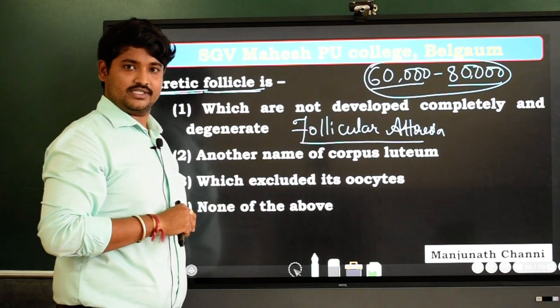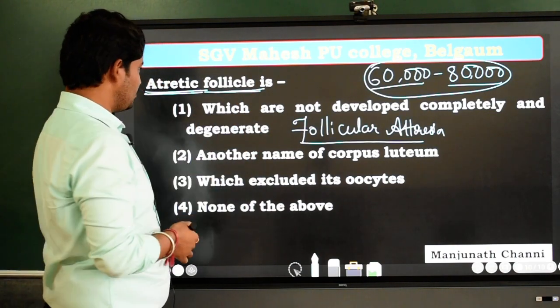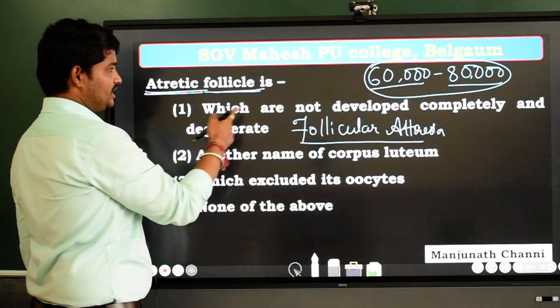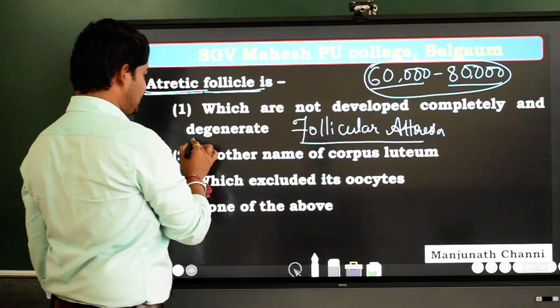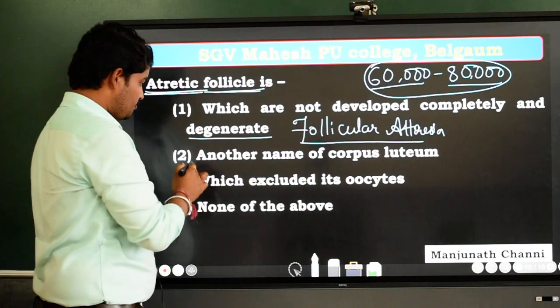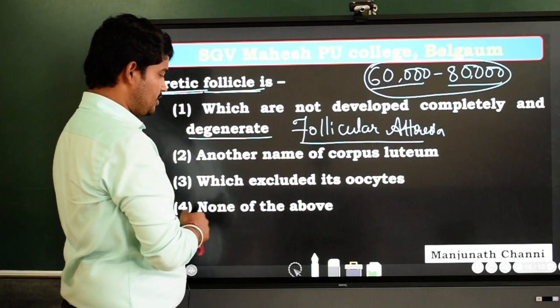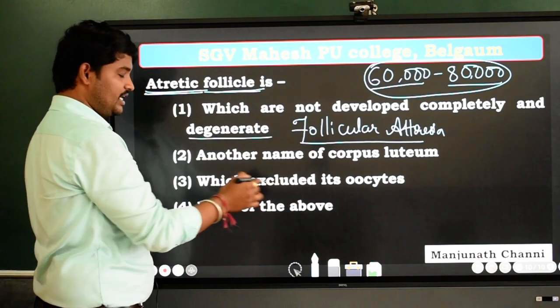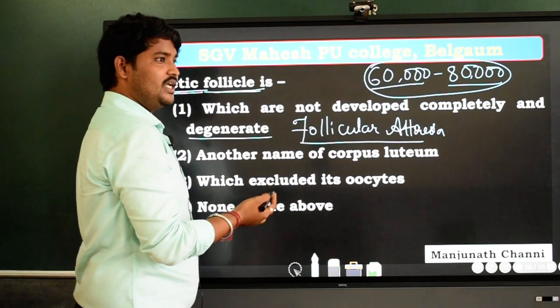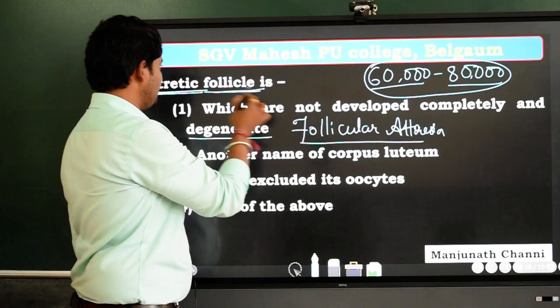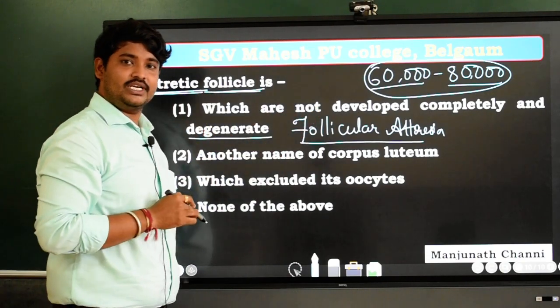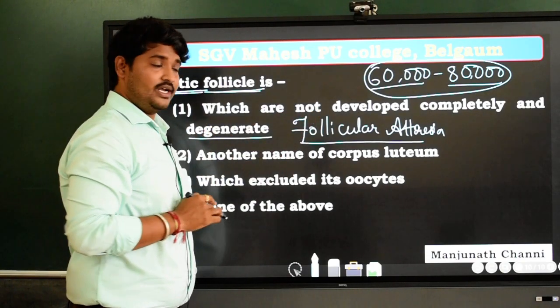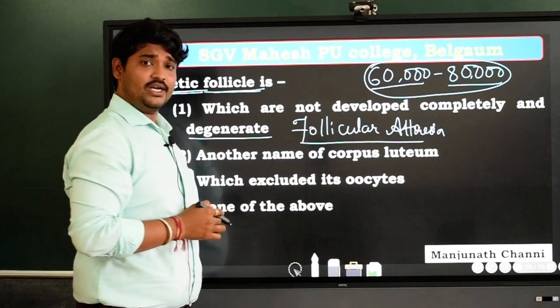Here the atretic follicle is nothing but the degenerative follicle. Let us go through the options. Option A, which are not developed completely and degenerate. Option B, another name of corpus luteum. Option C, which excluded its oocyte. Option D, none of the above. As we already know by the definition itself, atretic follicles are the degenerated follicles, and the process is called follicular atresia.